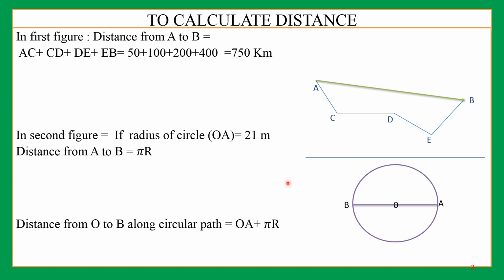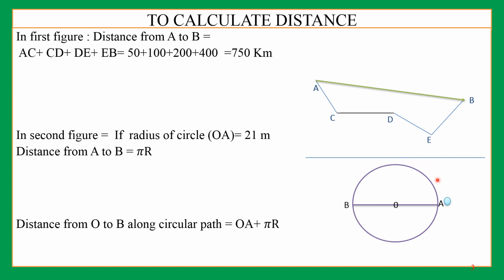Now second example, I am taking a circular park. A boy has to run from point A to point B along this path, which means half of the circular park.